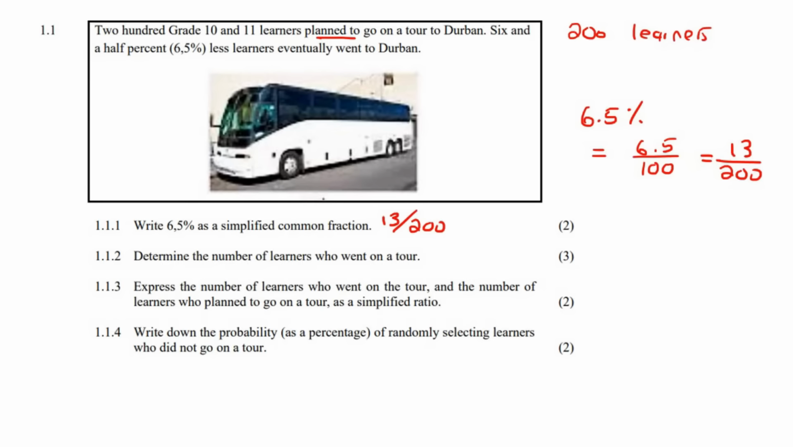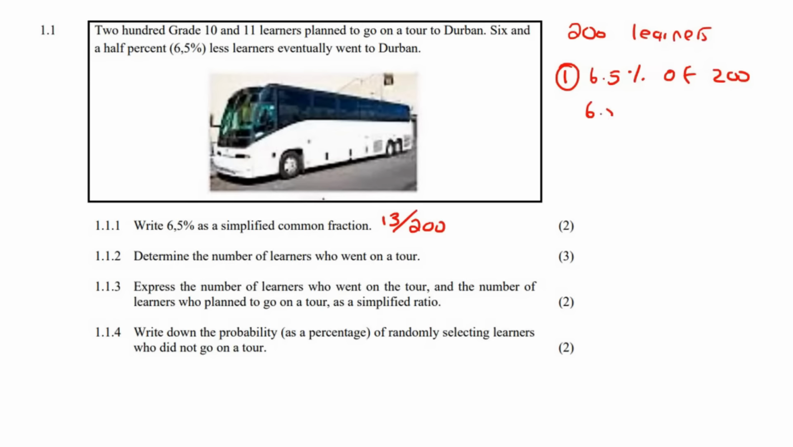Next question, determine the number of learners who went on the tour. Now, there are many ways that you could do this one. Here's the first option. You could say, what is 6.5% of 200? And remember that of means multiply. If you type 6.5% in your calculator, it's actually 0.065 multiplied by 200. Go ahead, calculate that.